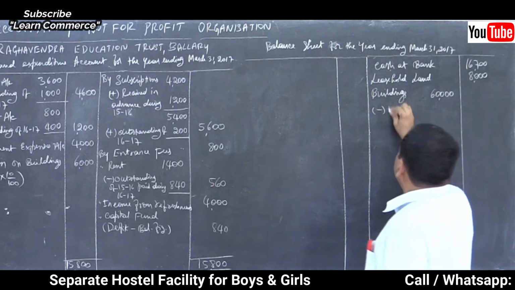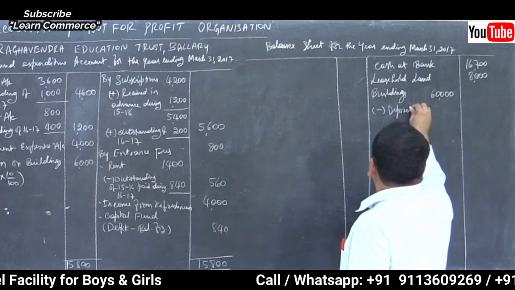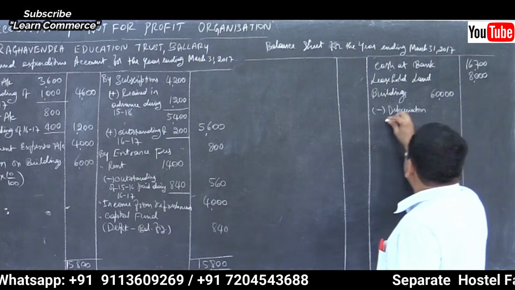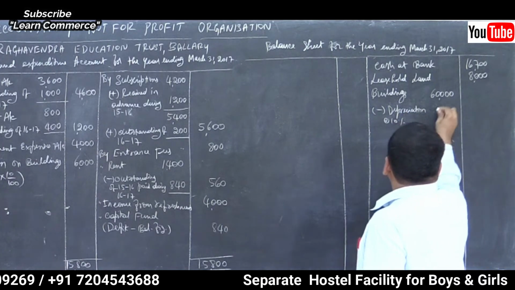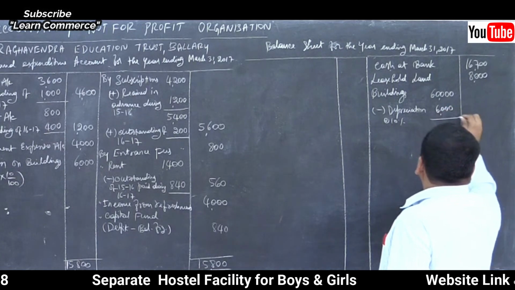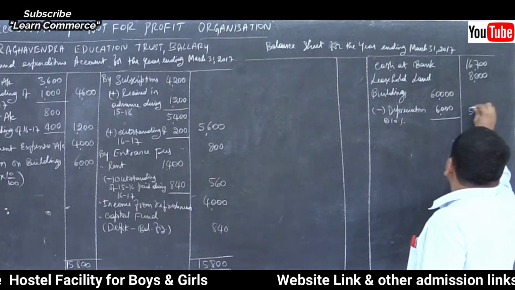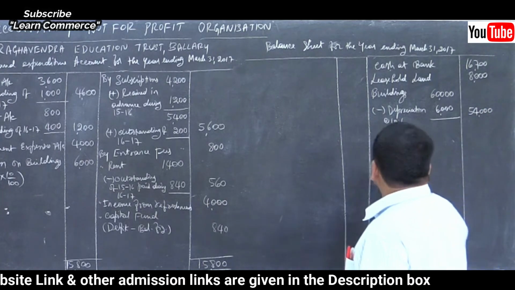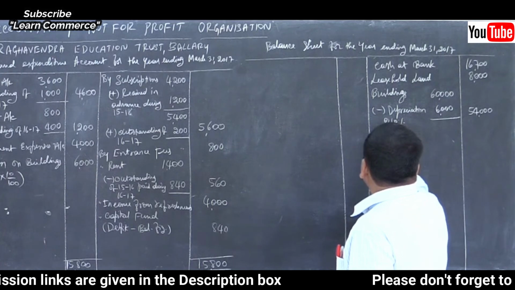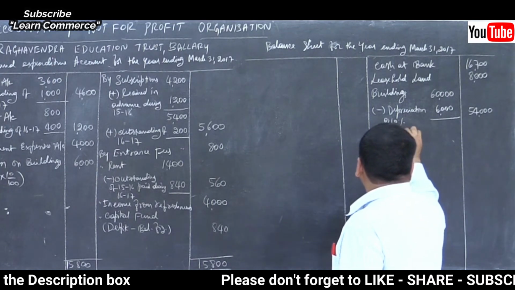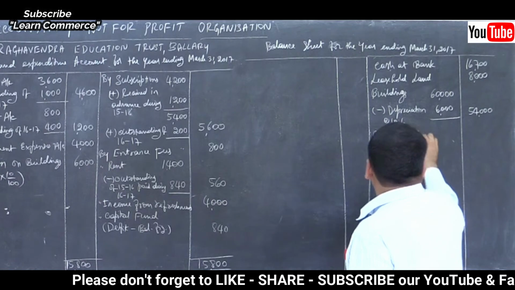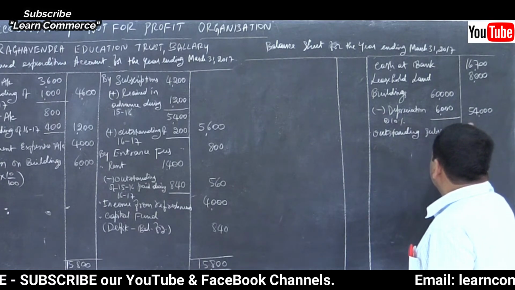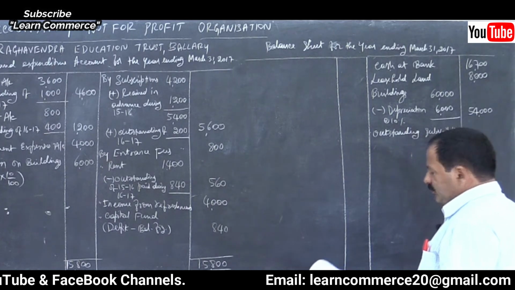Minus depreciation. How much? At the rate of 10%, so 6,000. Remaining will be 54,000. Right? Outstanding subscription is an income outstanding. Outstanding subscription is an asset. How much is it? 200.